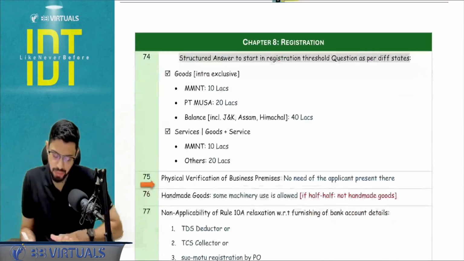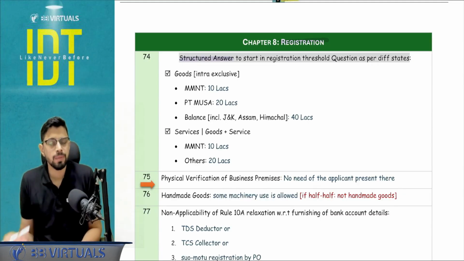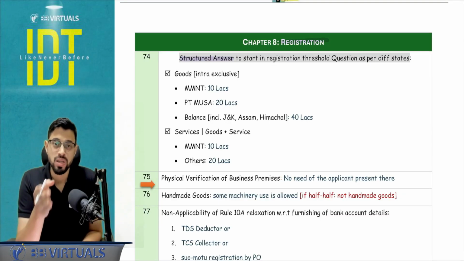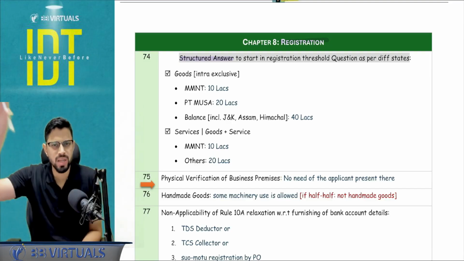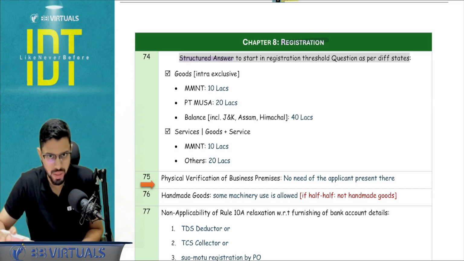Okay, next chapter number 8, registration. Let's see. Now whenever there is any question which is testing the aggregate turnover calculation, and then it is asking in what states the registration will be required, maybe 2-3 states will be given in the question, and different kinds of supply, taxable, non-taxable, all those kinds of things.